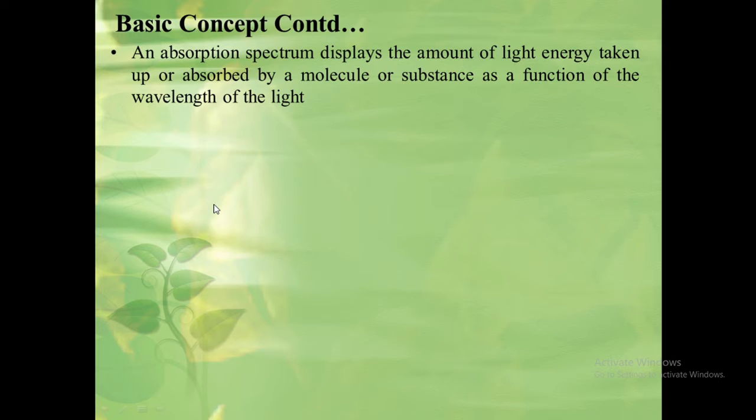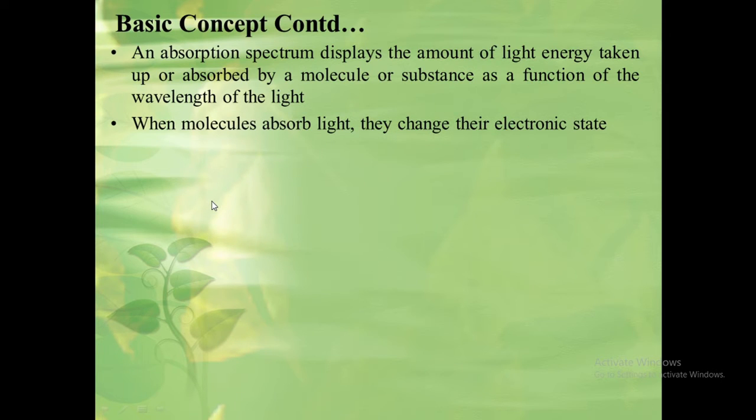The amount of light energy absorbed by a molecule is displayed as an absorption spectrum, and it is measured by a spectrophotometer. Here, if we talk about chlorophyll, it appears green to our eyes because it absorbs light mainly in the red and blue parts of the spectrum, and it reflects light of green wavelength.